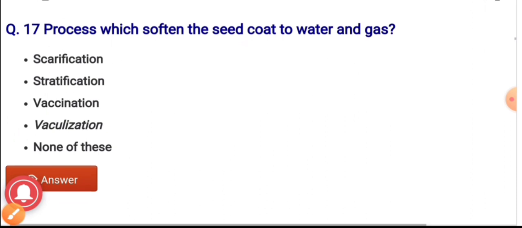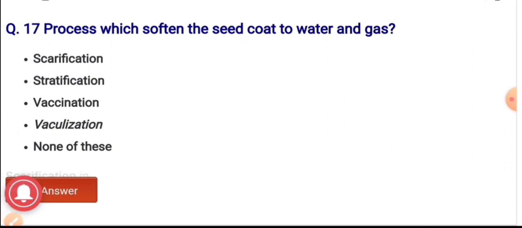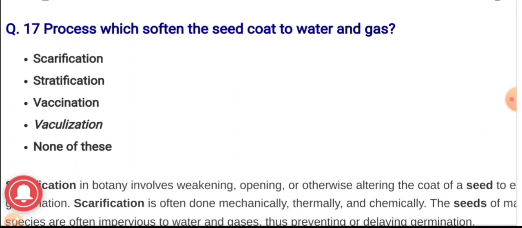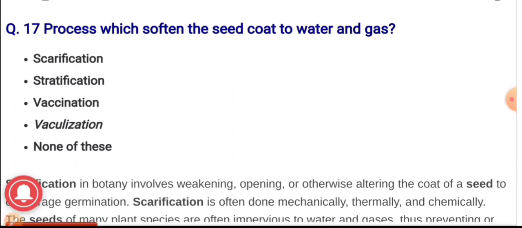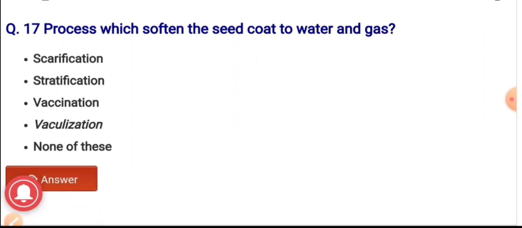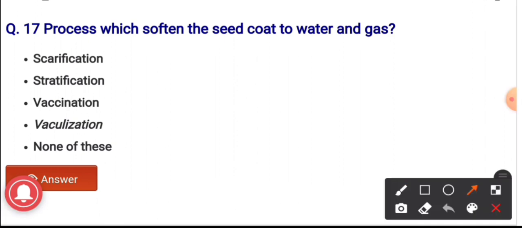Question number 17. The process which softened the seed coat to water and gas. The options are scarification, stratification, vaccination, vacuolization, none of these. And the correct answer is scarification. It is the process which softened the seed coat to water and gas.